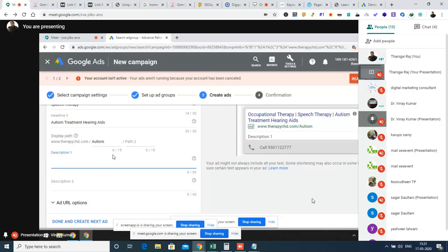Okay, so in the description you can give something. You can say something about yourself, like we are providing this and this, etc. Otherwise you can type something like best available all over India, or something that you want to show. Parallelly, you can see the preview on the right hand side.